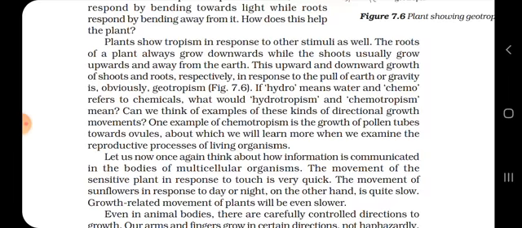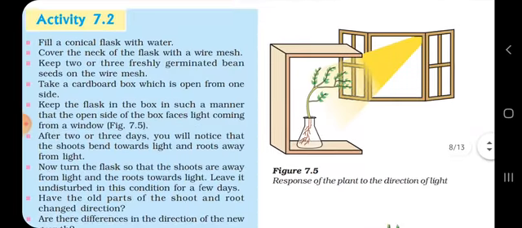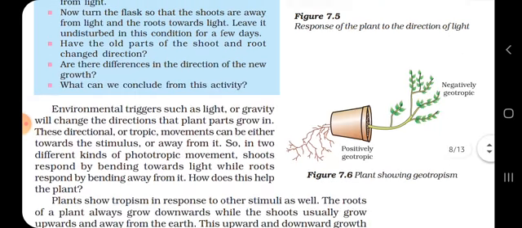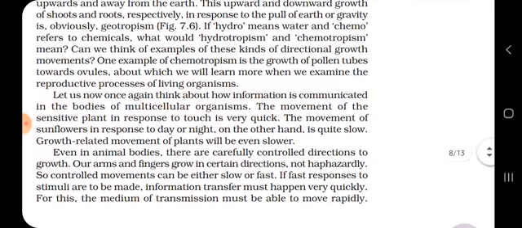One more thing we saw in the activity that is not given in the textbook, but I am telling you: the upper parts of the plant, that is the shoots, stems, leaves, fruits and seeds, are always attracted by the sunlight. That type of tropism is said to be phototropism. The growth of plants in response to sunlight is known as phototropism. I hope, students, you are clear with this.